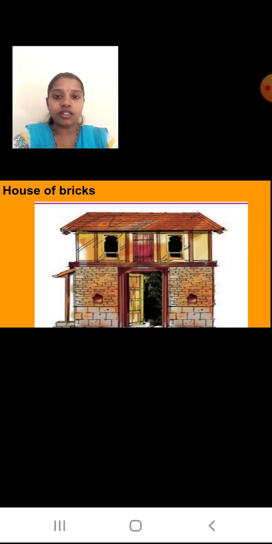In modern technology we take cement and many other things. In normal construction we will use bamboo sticks, first that will be tied up. So many things are required to build this house, but primarily I will require stones and bricks. These stones and bricks are very important for me to build up my house.